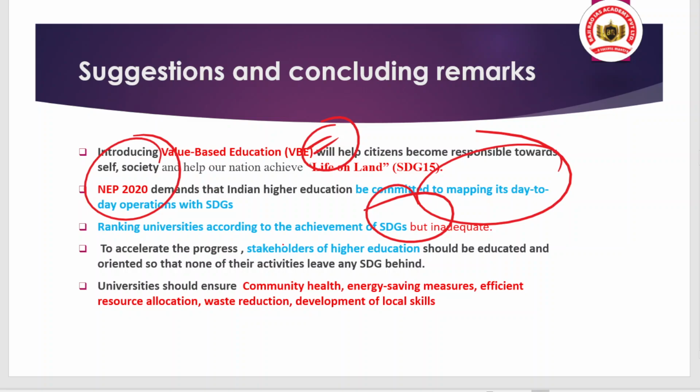And to accelerate the progress, the stakeholders of higher education, whether teachers, researchers, or experts, should be educated and oriented so that none of their activities leave any SDG goal behind. That's why universities should ensure community health, energy saving measures, efficient resource allocation, waste reduction, and development of local skills. All that requires cooperation among the stakeholders along with promoting sustainability in our education system. So that is the point.